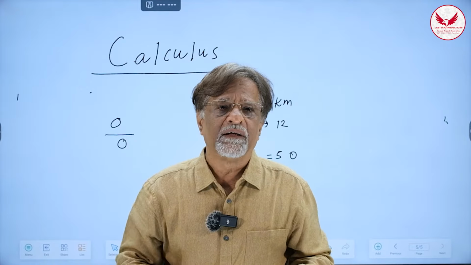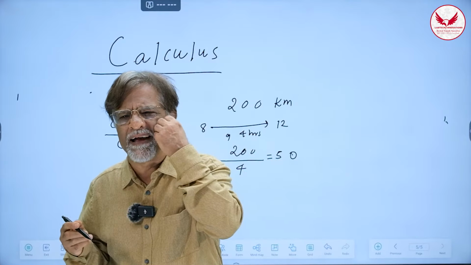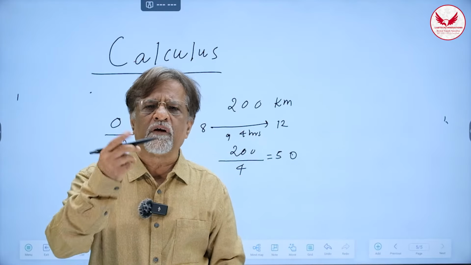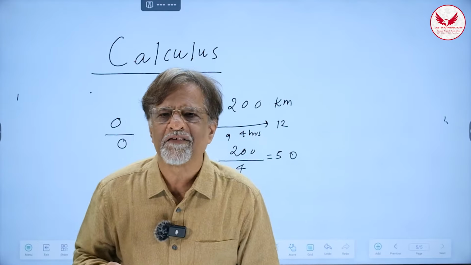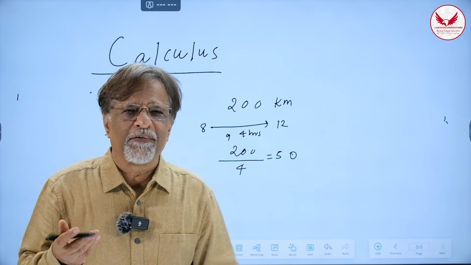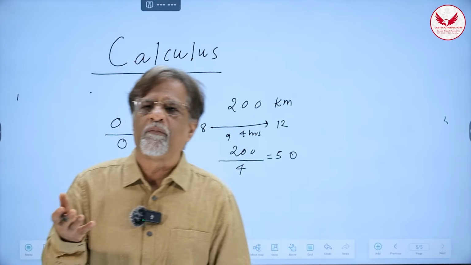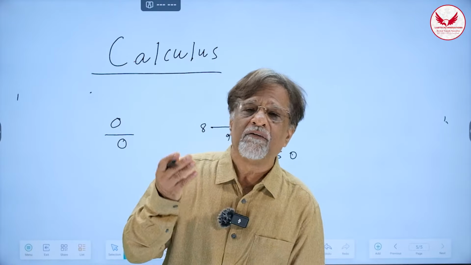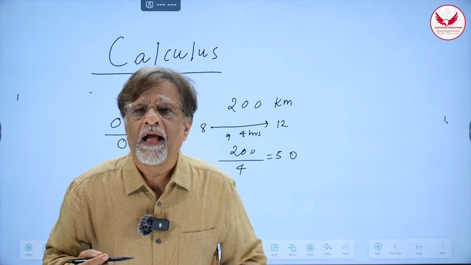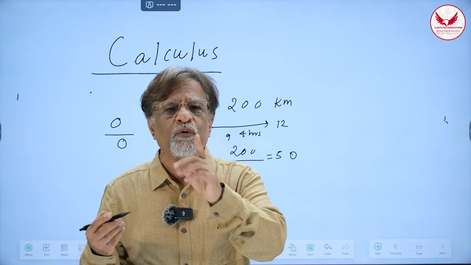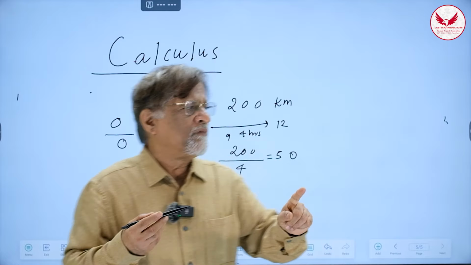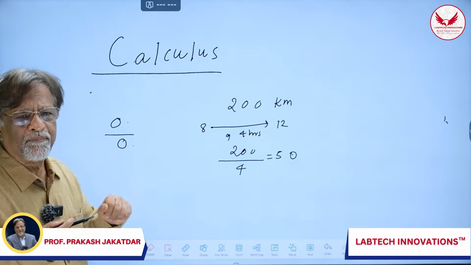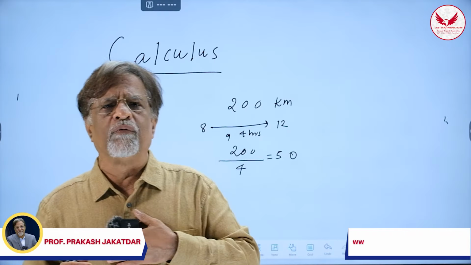At what speed? Suppose I start my story like this: there were two guys, A and B, both of them were running. What question comes to your mind? Who was running faster, right? So who was running faster is a natural question. This question cannot be answered without applying calculus, because you are asking me at what speed one is running. And in order to arrive at the answer, I use calculus, and there we come across the same problem of what? Division of 0 by 0. Because I already explained to you why it is like that.